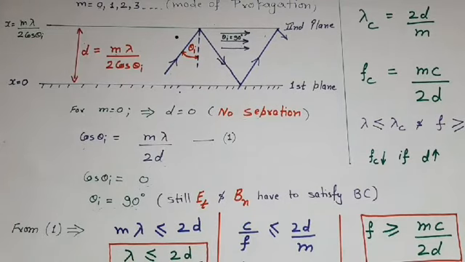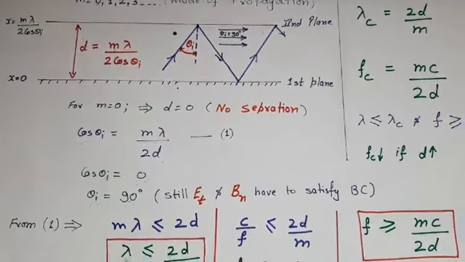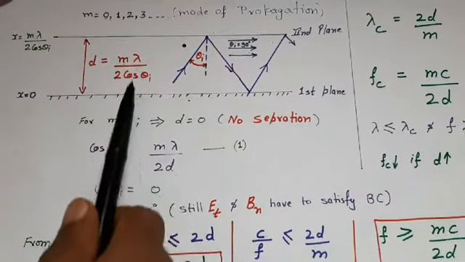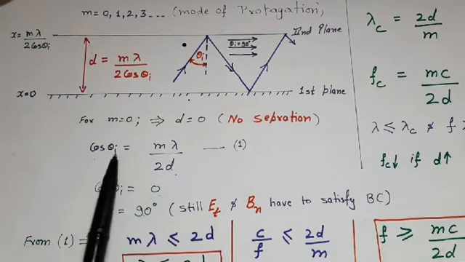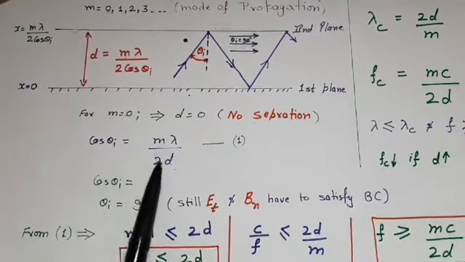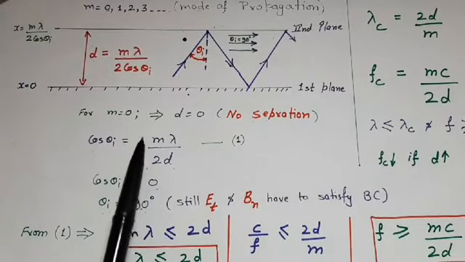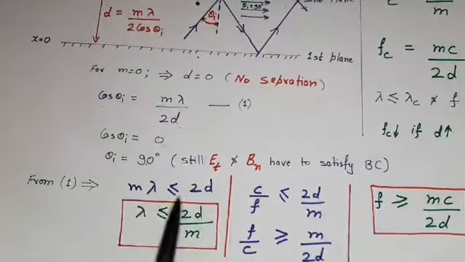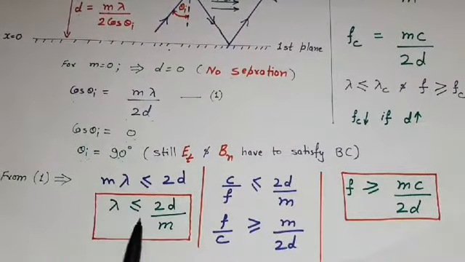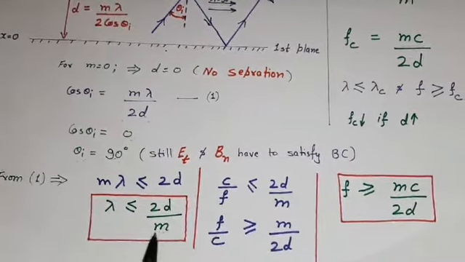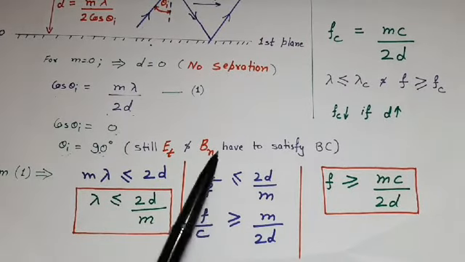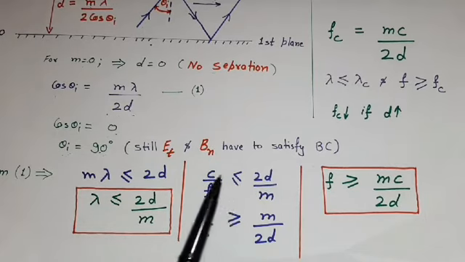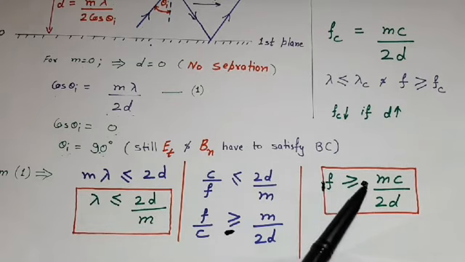Now after getting understanding of mode 0, we again come to this expression, that is cos of theta I is equal to m lambda upon 2d. As cosine function always has value less than or equal to 1, therefore m lambda upon 2d should have value less than or equal to 1, and this is possible only if m lambda is less than or equal to 2d. From here we get lambda is less than or equal to 2d upon m. If we convert it in terms of frequency, then replace lambda with c upon f. Now take inverse on both sides. Due to inverse taken on both sides, the inequality sign will change, and from here we will get f is greater than or equal to mc upon 2d.